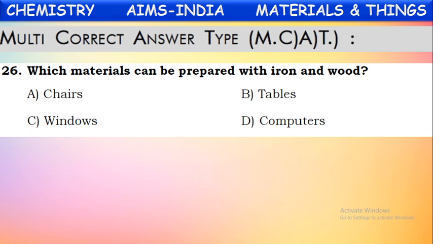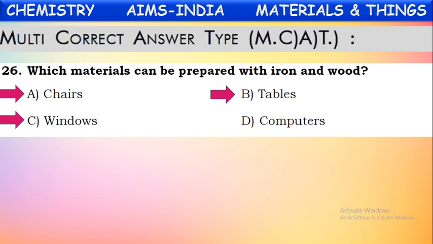Which materials can be prepared with iron and wood? So which materials can be made with iron and wood? See, chairs, tables, windows, computers. Which can be made with iron and wood? Yes, chairs, tables, and windows can be prepared with wood and iron.